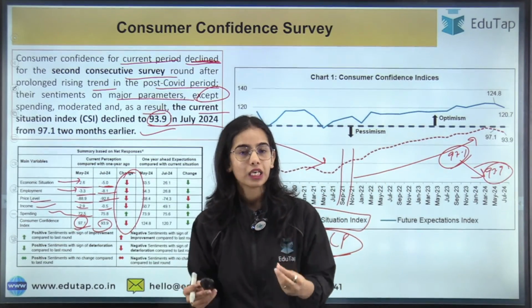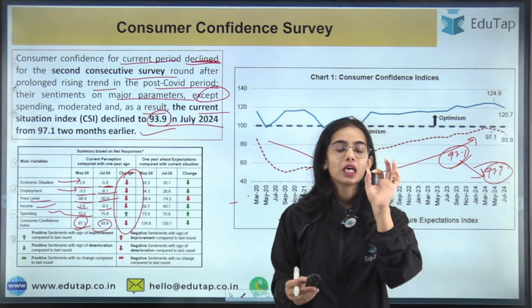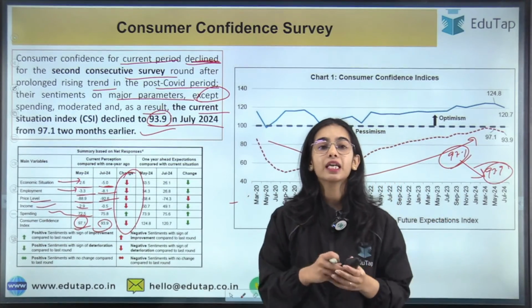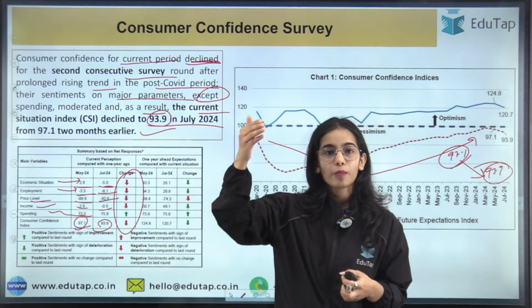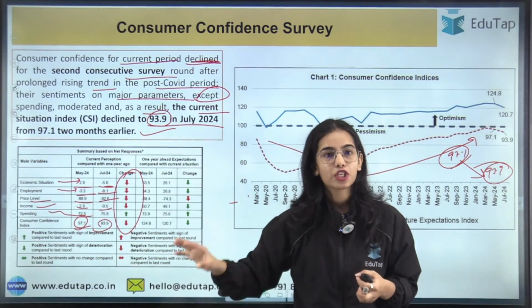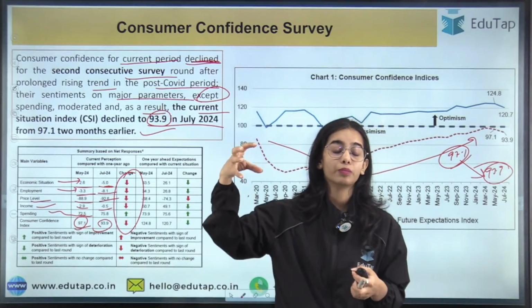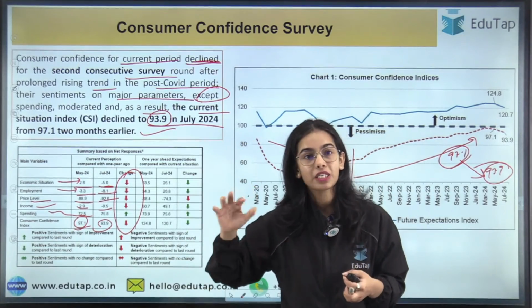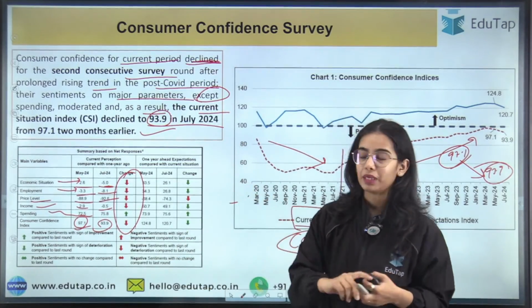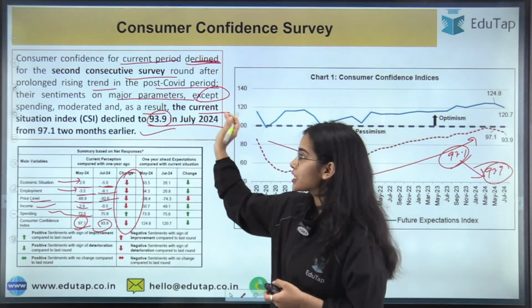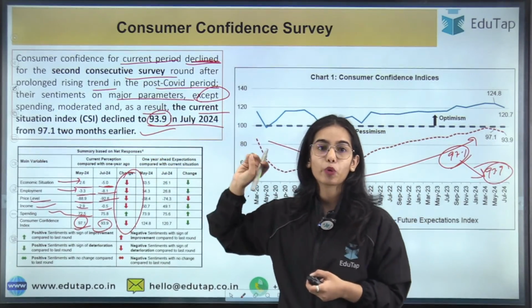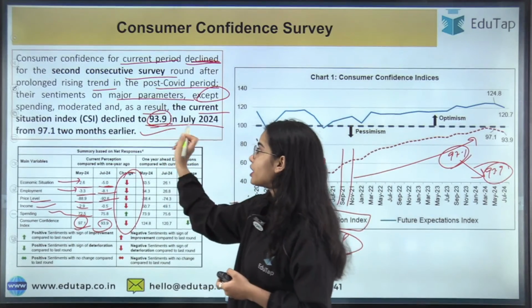You just have to remember that if you leave out spending, in all the other parameters there are moderating or decreasing expectations, decreasing confidence and moderating sentiments of the public. And the current situation index has declined from 97.1 to 93.9.